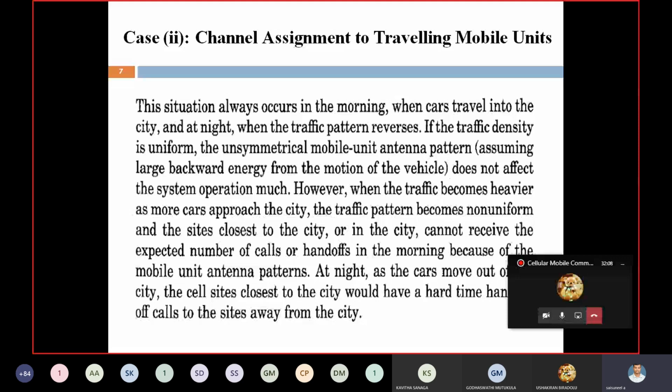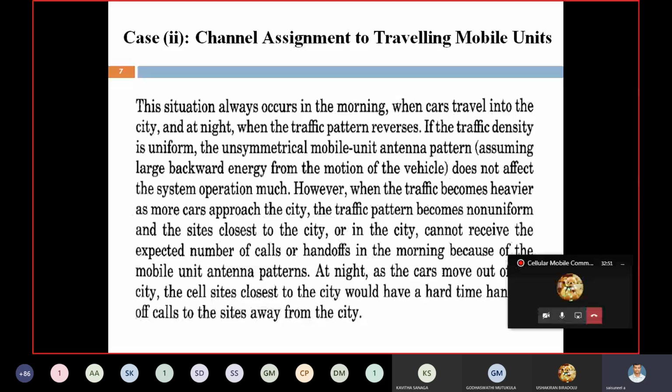Suppose I am moving from Tirupati to Renigunta, but the call is in progress. From Tirupati to Renigunta, the base station changes automatically, the frequency of the cell site also changes, and handoff occurs. At that time, the channel also changes. We took a channel from Tirupati initially, and the call progressed. Now, moving from Tirupati to Renigunta, the base station and frequency change, and a new voice channel is allocated.